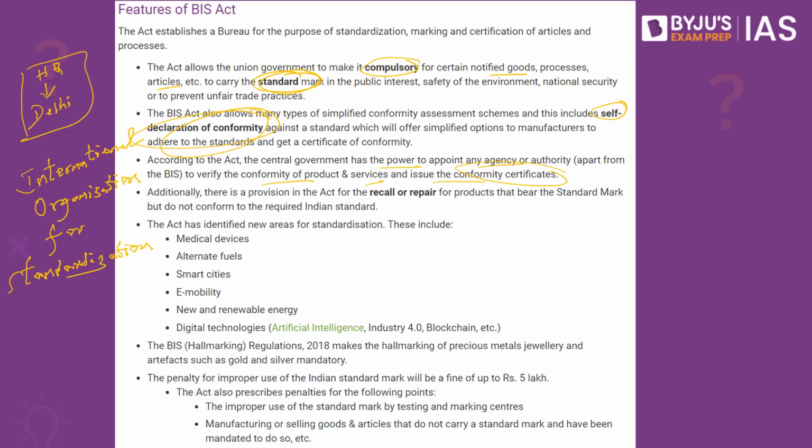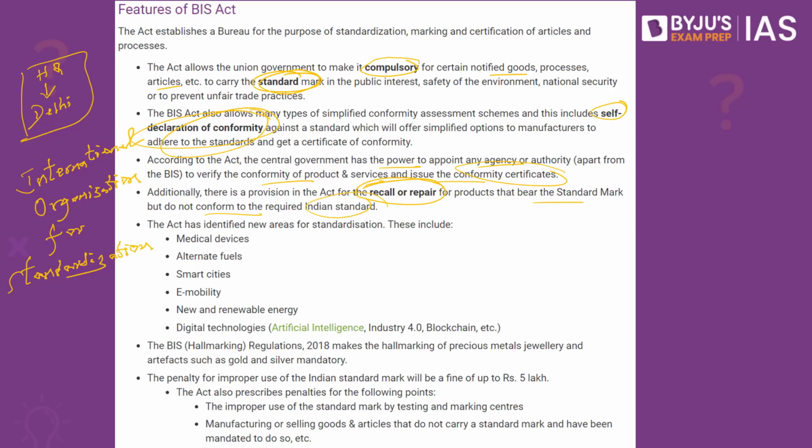And let's say there is a particular product, let's take the example of helmets. The helmets are released into the market, but they are not meeting the standards as prescribed by the BIS. In such a case, they can recall all these helmets from the market and also repair and send them back into the market as well. So they also have the power to recall and repair the products that bear the standard mark but do not conform to the required Indian standard.